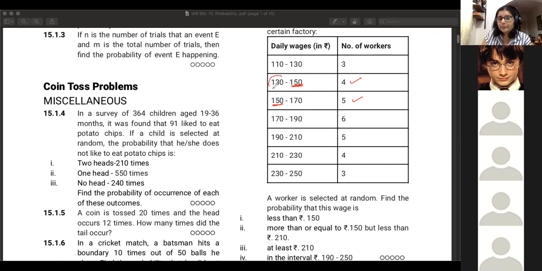only the lower limit is included, the upper limit is not included, usually in these kinds of tables. In the second one, 151, the maximum wages will be 149. After that, it will be counted as 150 to 170. If in case you have 149.99 also, it is going to go into this. The moment it touches 150, it's going to go into this bracket.